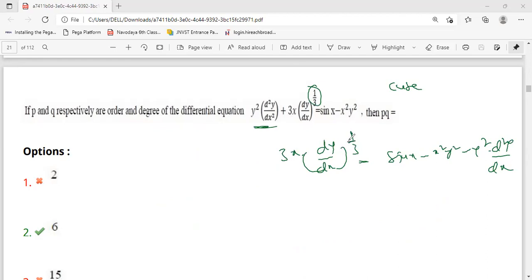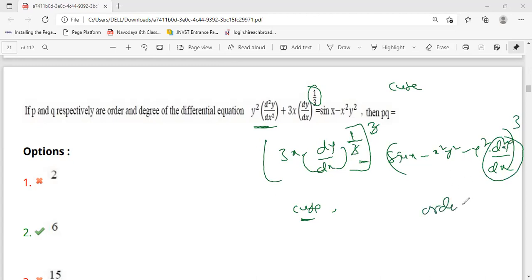If this is power 1 by 3, I am taking cube on both sides. If it is 1 by 4, I will take power 4 on both sides. If it is 1 by 2, I will take square on both sides. If you take cube on both sides, this and this will cancel, and here total will come cube. For this also it is coming cube, no? So the order is 2, degree is 3. Simple. What they're asking is P into Q. 2 times 3 is 6. Okay. Next.